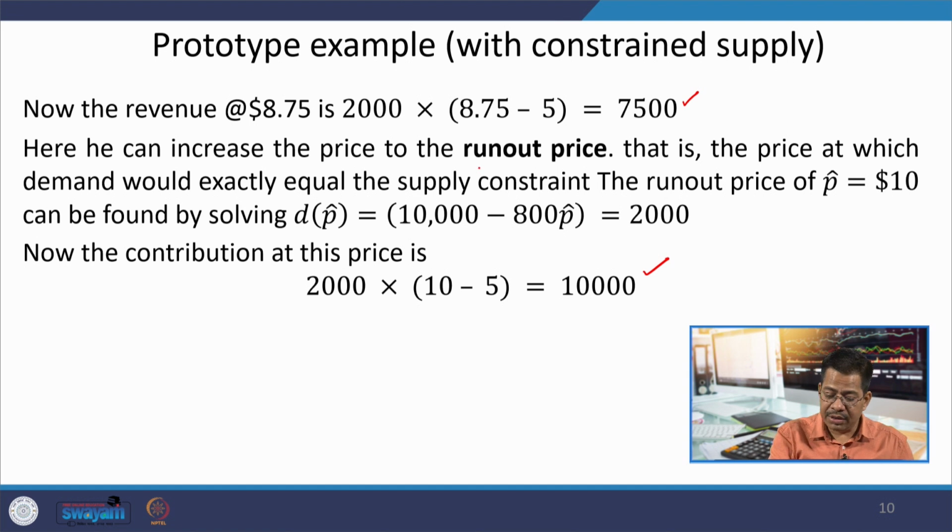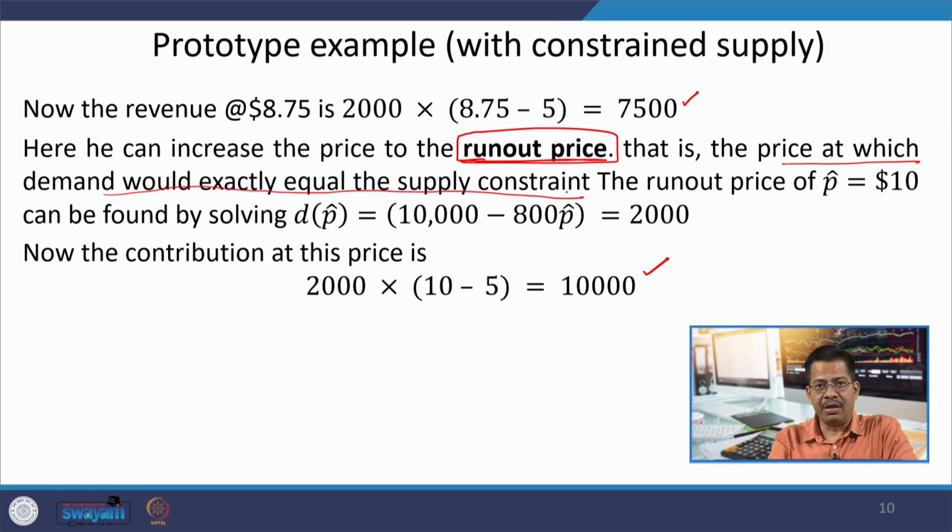Please remember this term, run out price. The definition is the price level at which, in a constrained supply case, our demand will be exactly equal to the supply.